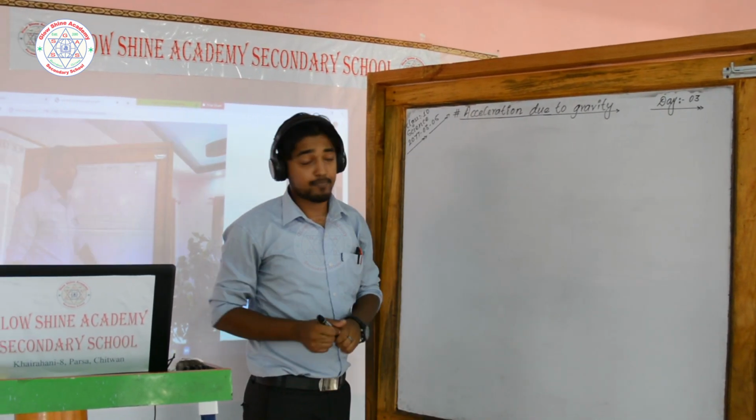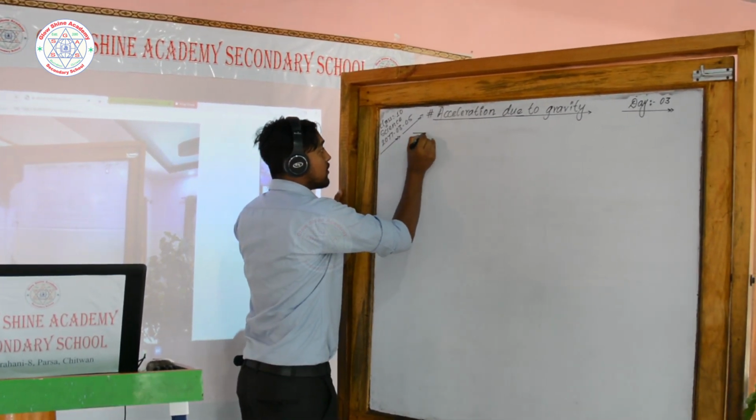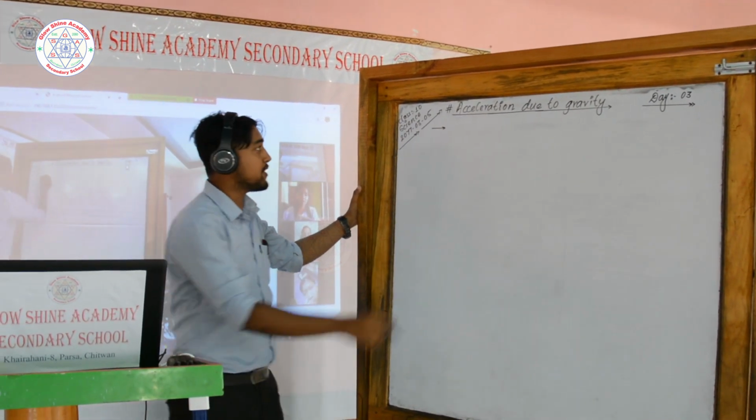Now, look at here carefully. Now, copy this, okay? Acceleration due to gravity.